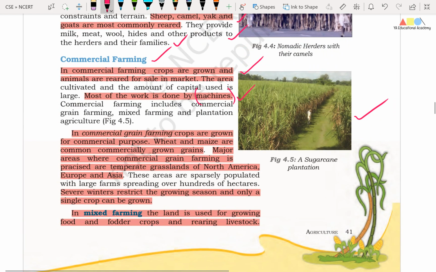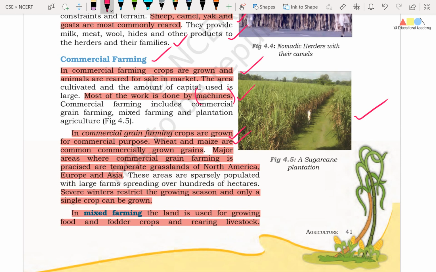Right friends, in this picture you can see a sugarcane plantation. Friends, in commercial grain farming, crops are grown for commercial purpose. In subsistence agriculture, the crops are grown for own consumption. The major intention is to consume them for the survival of the family.